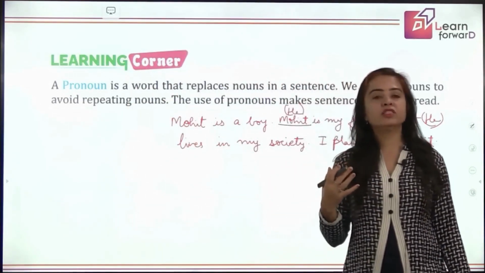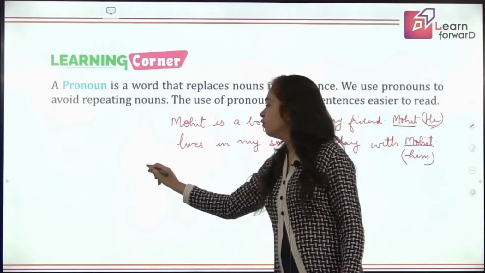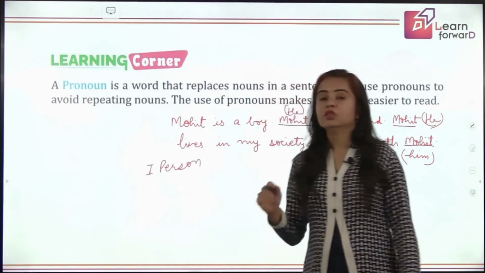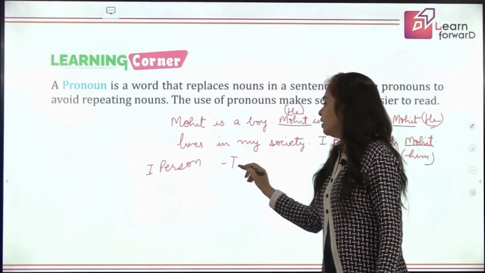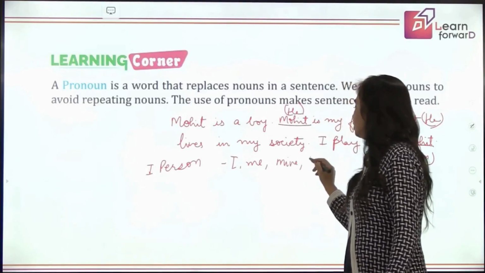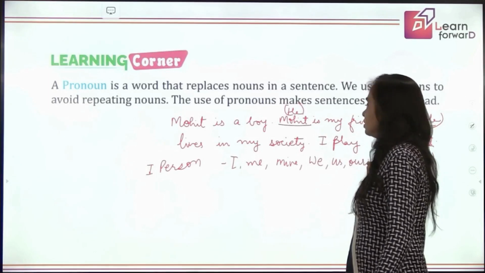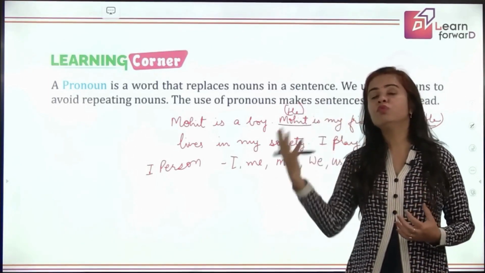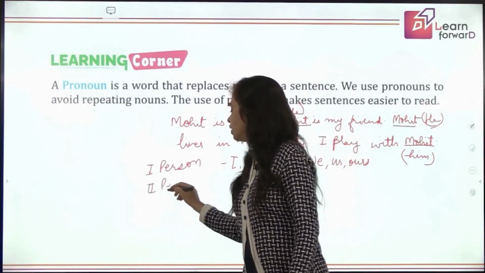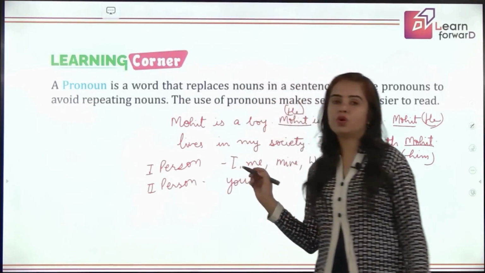In three different ways means when the speaker is talking about oneself, then it is called the first person pronoun, right? So for first person, we have I, me, mine, and when we are talking about plural, we, us, ours, like this. Then the person to whom we are talking is the listener. That is the second person. And for that, we use the different forms of you, yours, like this.